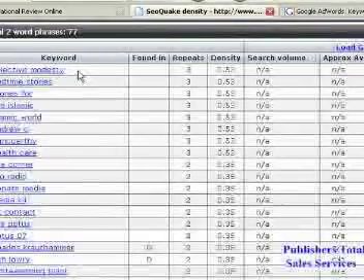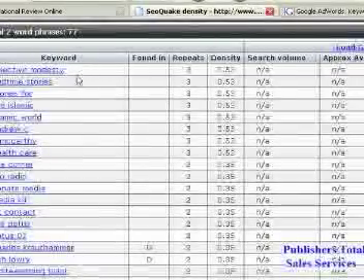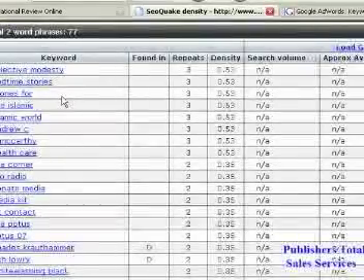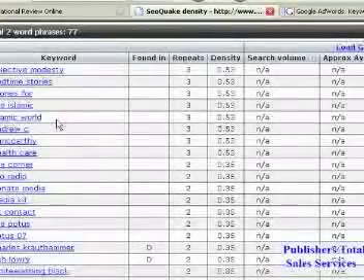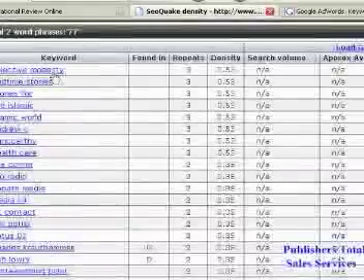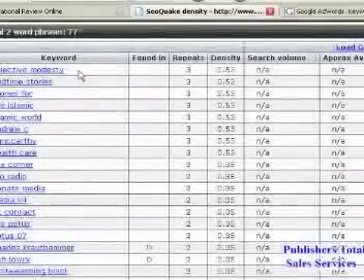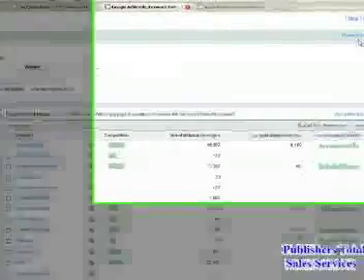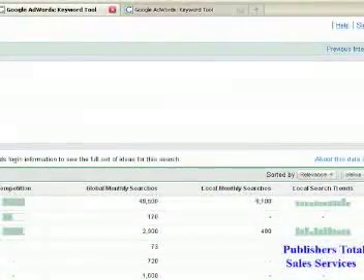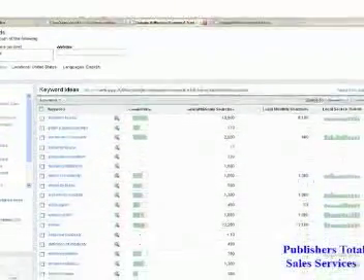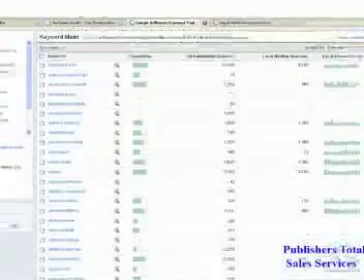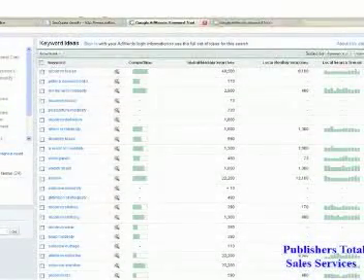They see the phrase selective modesty. They see the phrase bedtime stories for the Islamic world, and so on. Now their top keyword phrase, according to this, is selective modesty. If we go to Google AdWords, we find that in the past month, not one person has searched for selective modesty.